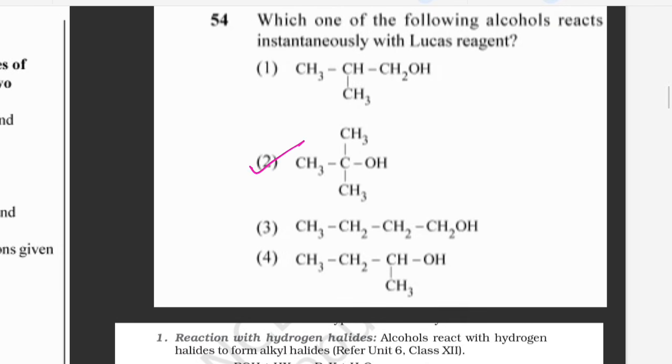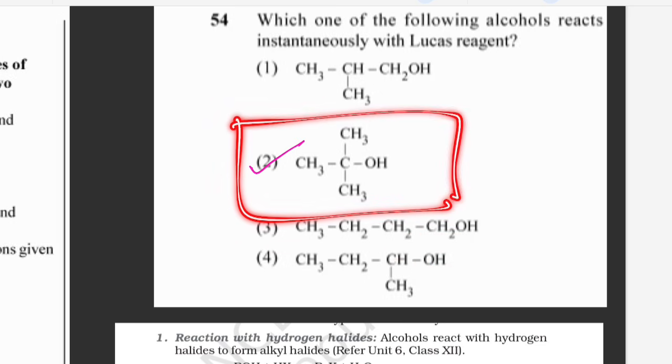So find which is the tertiary alcohol. Here this is a primary alcohol, so the OH group is attached to a primary carbon. Here the OH group is attached to a tertiary carbon. Here the OH group is attached to a primary carbon, and here the OH group is attached to a secondary carbon. So this will be your answer.